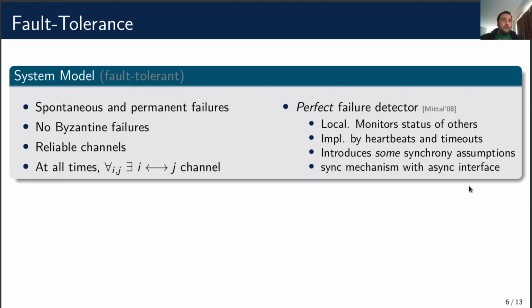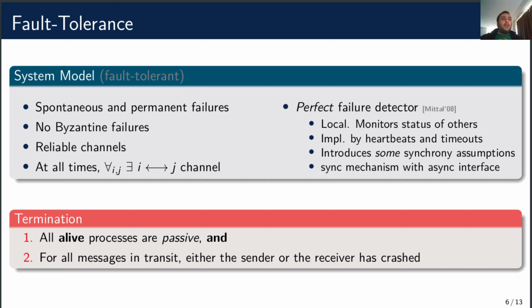This is a local module at each process that monitors the status of other processes. Unfortunately, in a fully asynchronous setting, such a detector cannot be built. So in order to build one, we can assume an upper bound on network latency and have processes exchange heartbeat messages. If a process fails to respond within that bound, then it is regarded as crashed. So we do introduce some synchrony, but it is hidden behind the detector's asynchronous interface. In this new model, termination is achieved when all alive processes are passive and for all messages in transit, either the sender or the receiver has crashed.